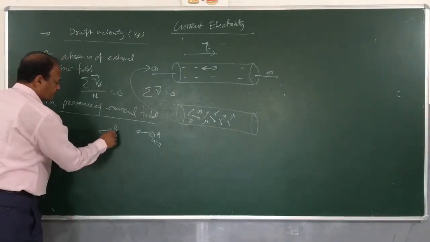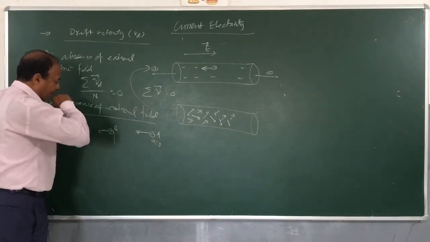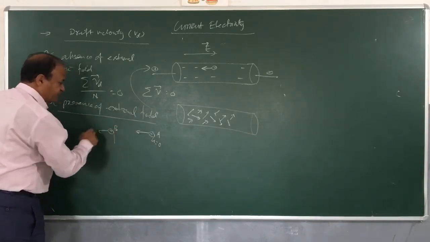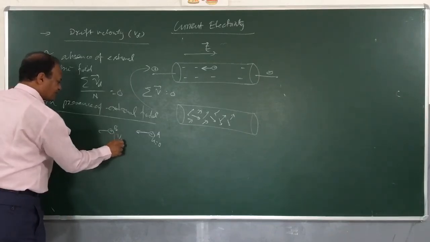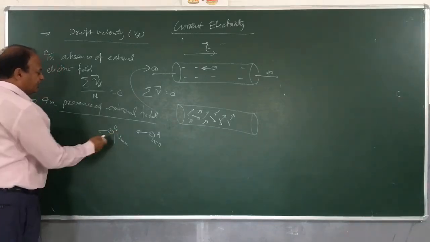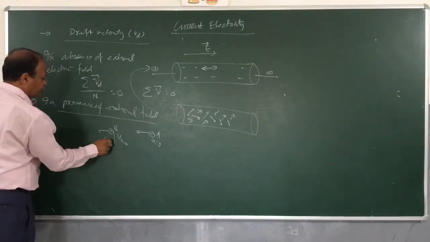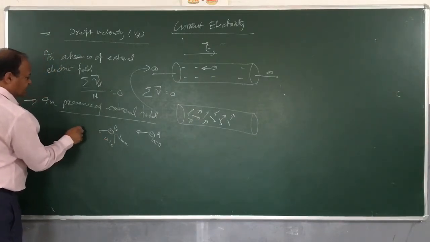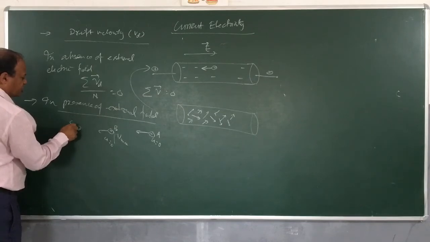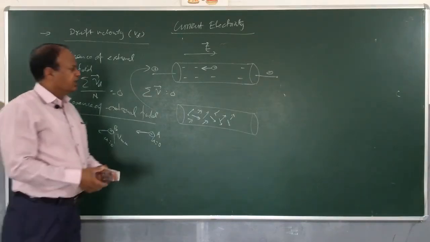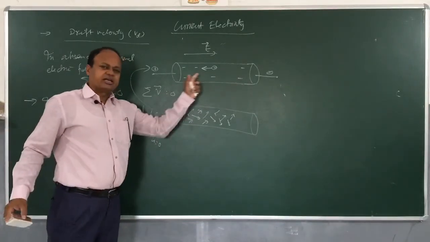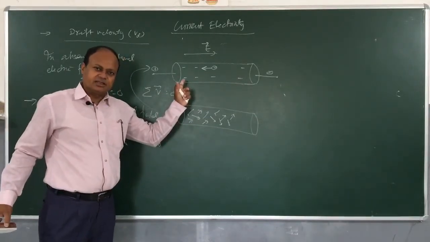Its velocity is maximum just before it collides. This is V max. Again it starts moving with u equal to 0 and again it collides at point C and stops. This goes on till it is able to travel from one end of the conductor to the other end, right.